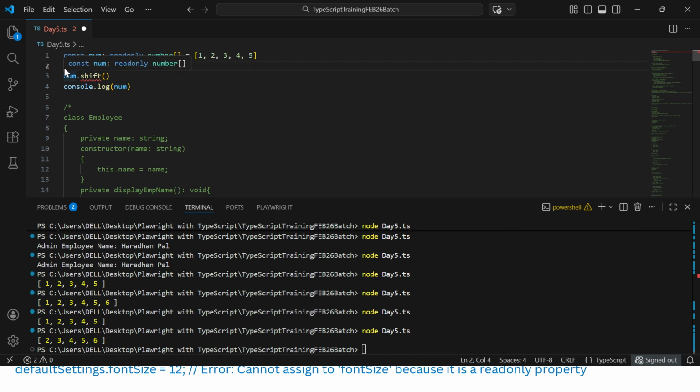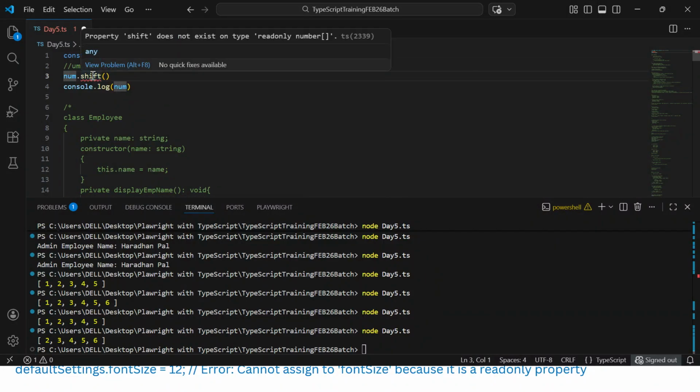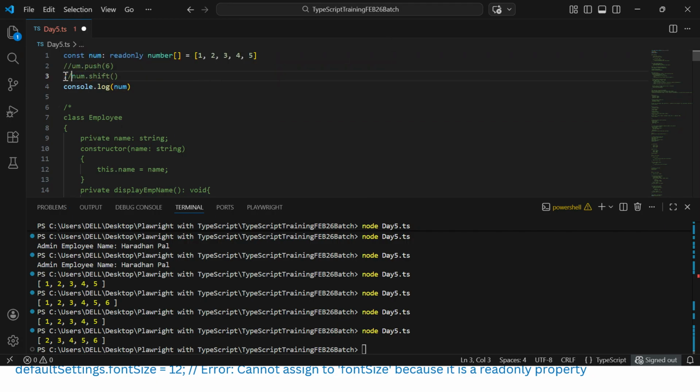It will be an error. You could see the error is coming. Fine, commenting it out. And the next line also has an error. Why? You could see, this is a readonly number array, so you cannot do this kind of operation. Now it's fine. Now you can run it. Whenever you define something as readonly, you cannot change the value or reassign it. So readonly is nothing but creating an immutable version of an object type. It prevents properties from being reassigned after initialization.